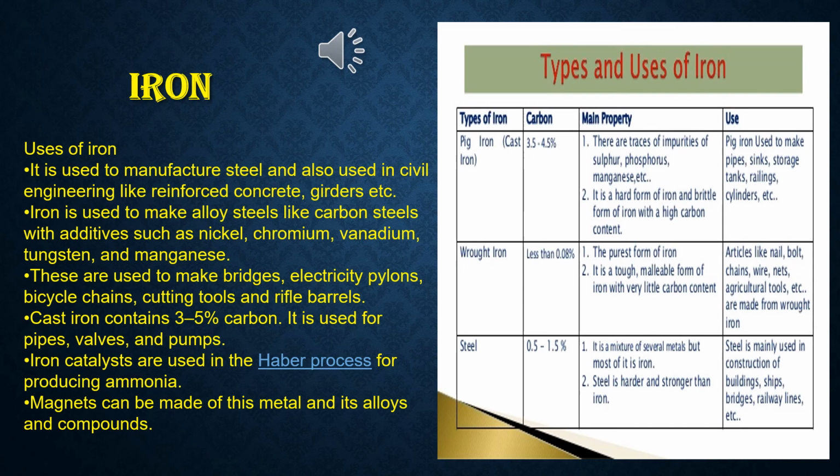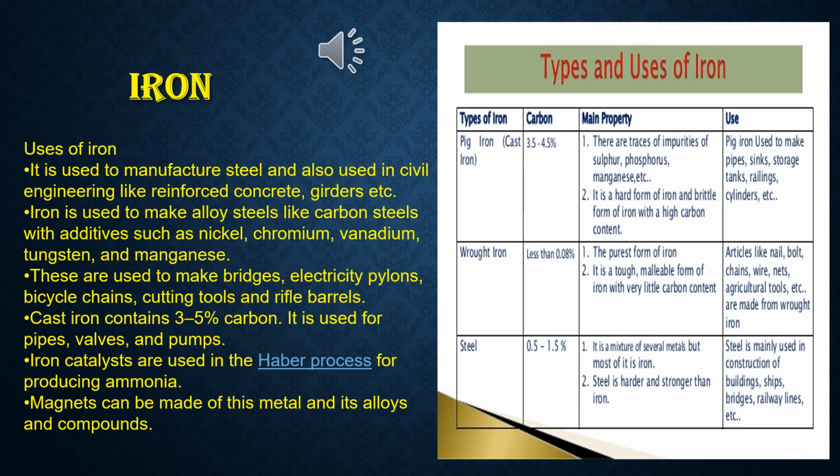Cast iron means a type of iron that contains 3 to 5% carbon. It is used for pipes, valves and pumps. Iron catalysts are used in the Haber process for producing ammonia. Magnets can be made of this metal and its alloys and compounds.